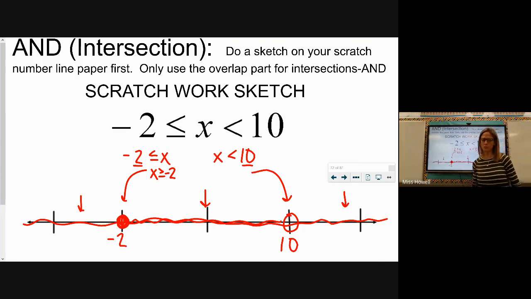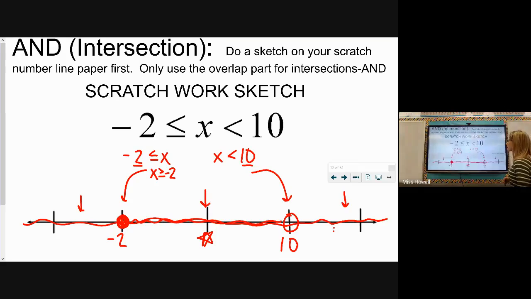Only one of those three sections in this case has both shading, right? This section only got one shading. This section over here only got one shading. And this middle section is where they're on top of each other. That's the part you would keep for an and. Where do they overlap, or where are they on top of each other?